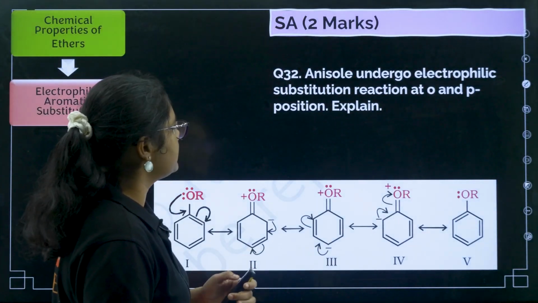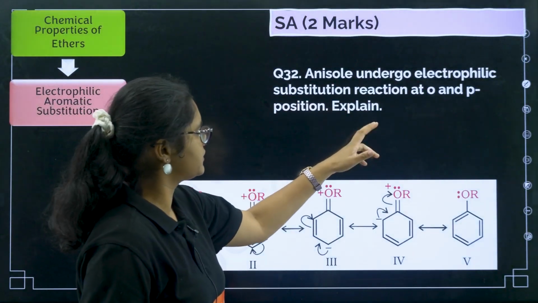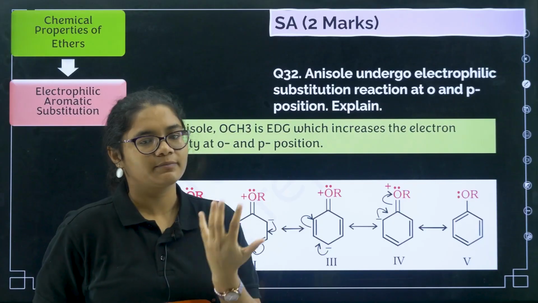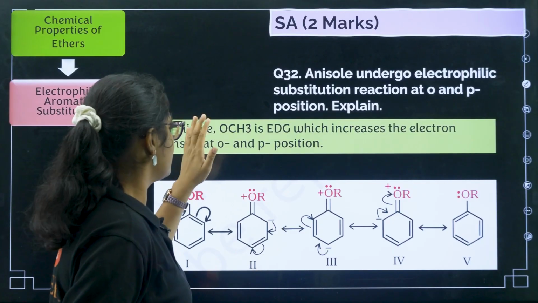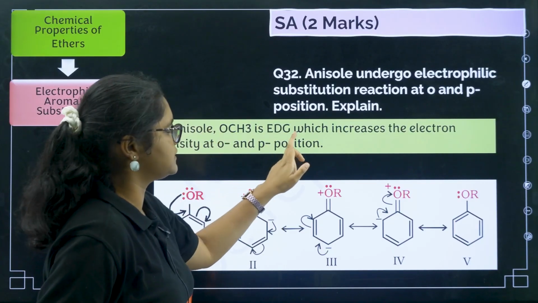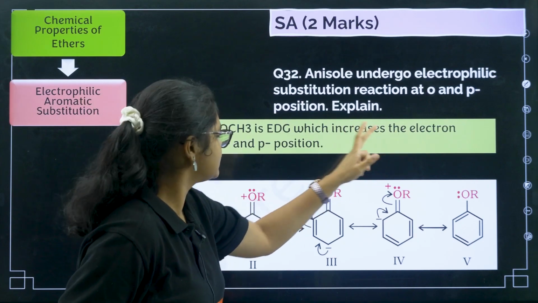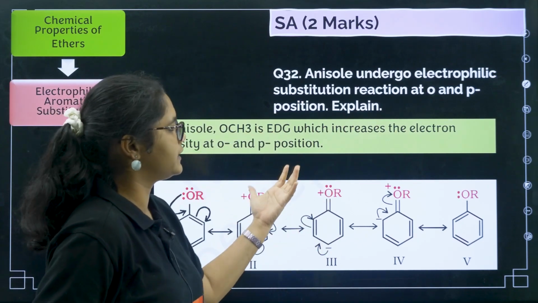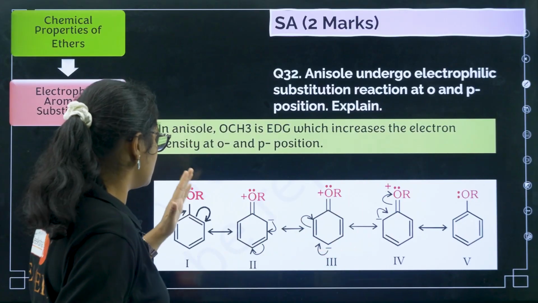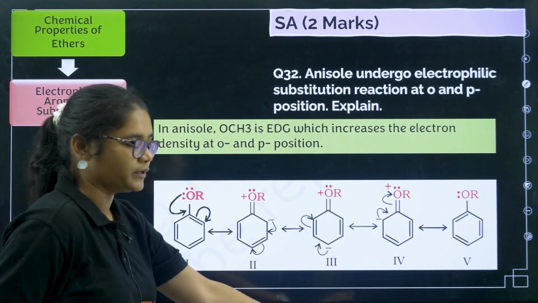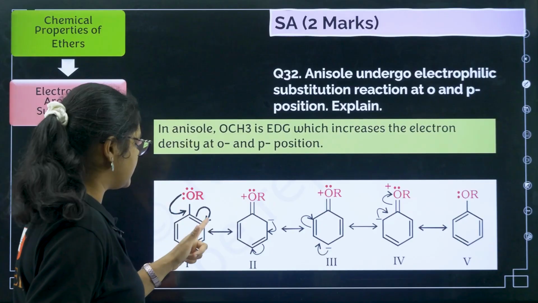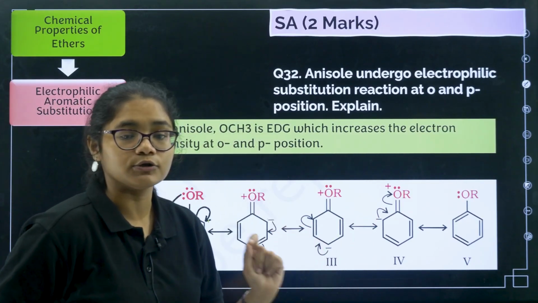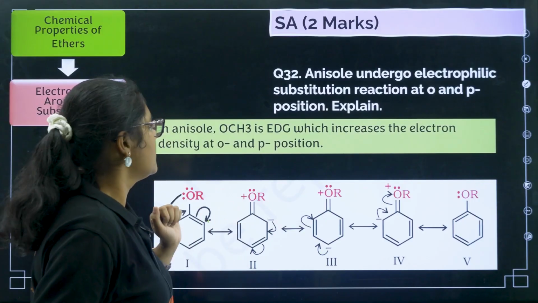Next question: anisole undergoes electrophilic substitution at ortho and para position. Explain. The same way you explain for phenol, you need to write in the same way. In anisole, OCH3 is an electron donating group which increases the electron density at ortho and para positions. That is why the substitution takes place at ortho para positions. You can draw the resonating structures as you did for phenol. Negative charge will come here, and here, and negative charge is coming at ortho and para positions.